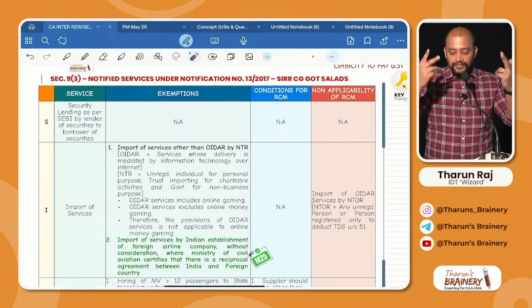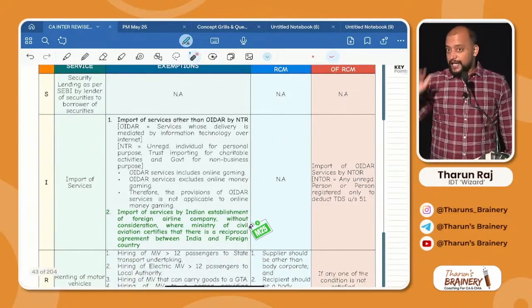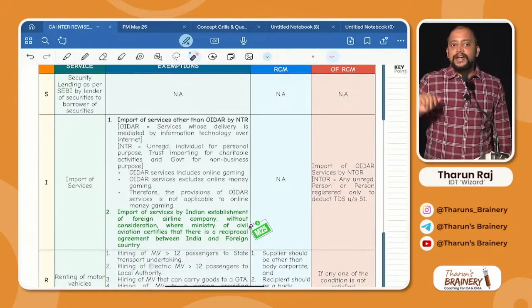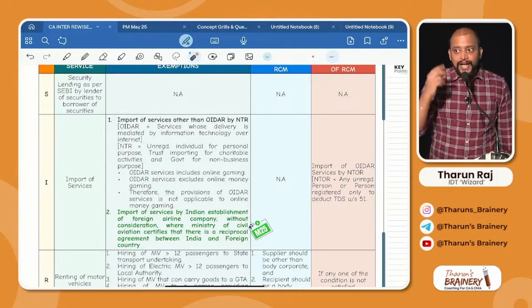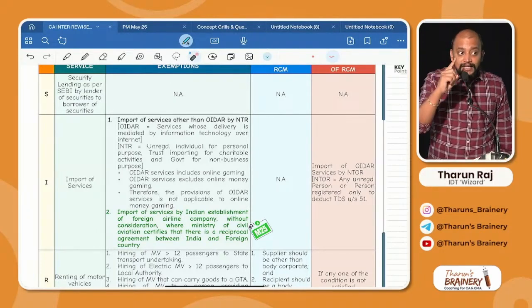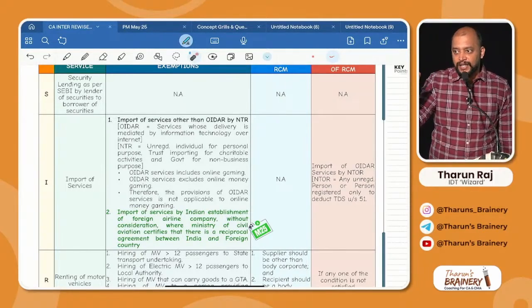Understood here? Next, second, import of services. Now, don't look at that. Import of services, we learnt already some exemptions. What are the exemptions we learnt for import of service? Two exemptions I told you. Other than OIDR by NTR, non-taxable recipient.